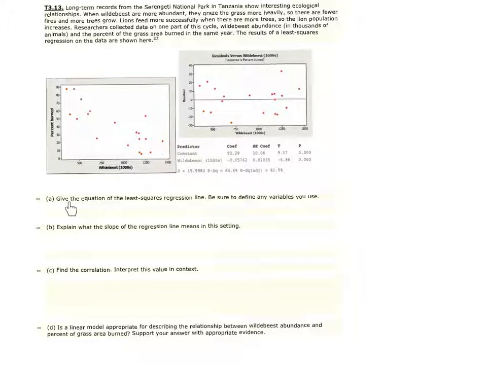Question A, give the equation of the least squares regression line. Be sure to define any variables you use. Remember, if you just use x and y, you must define them. I personally like to use the words within the equation, and it covers it. So when we look at this equation that we have, we see that the slope is the wildebeest per 100, and this is going to be our y-intercept.